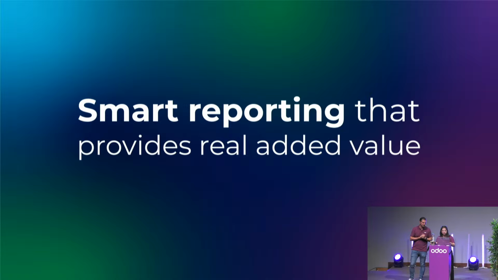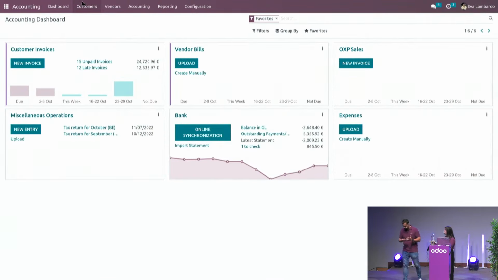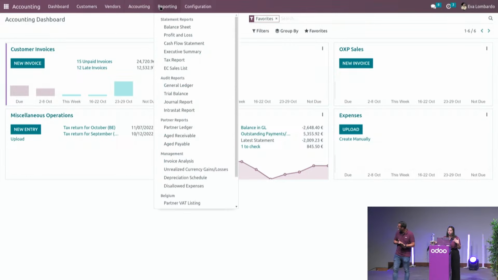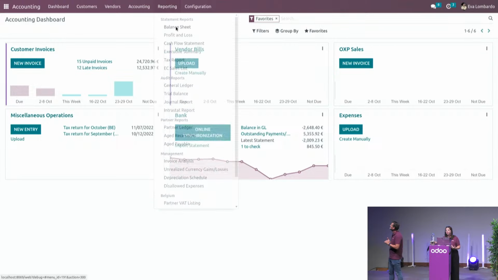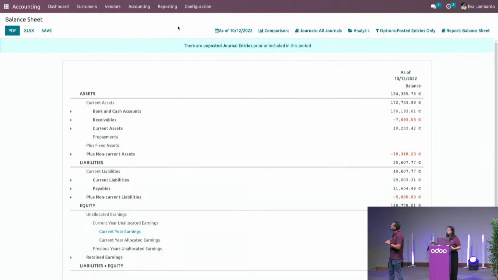Yeah, indeed. So let's start with the financial reports, right? Yeah, perfect. Okay, so you can find all the reporting statements in here, of course. Let's start with the balance sheet first. So from here, you can see, of course, the situation within the balance sheet, which is automatically filled in.